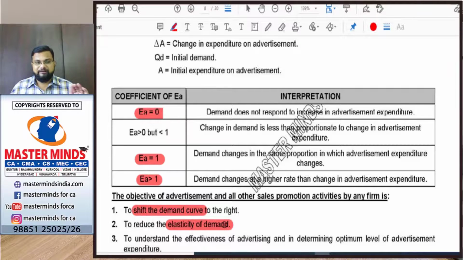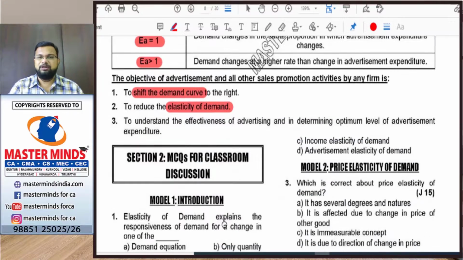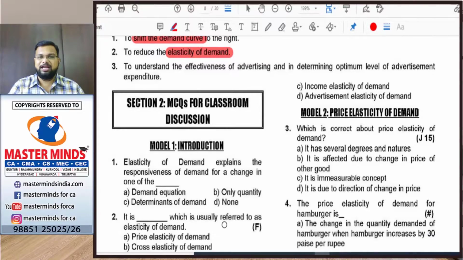So a producer not only advertises to increase the demand for his commodity, but also advertises to create a sort of inelasticity of demand for his goods. Okay, so these are the objectives of advertisement elasticity. So with this topic we have completed the elasticity of demand.